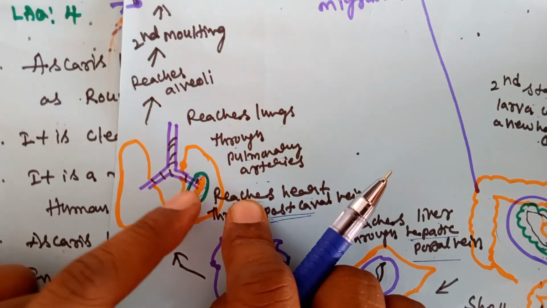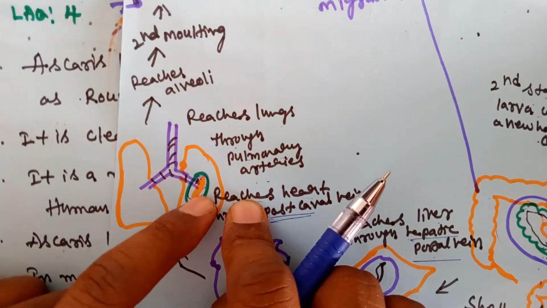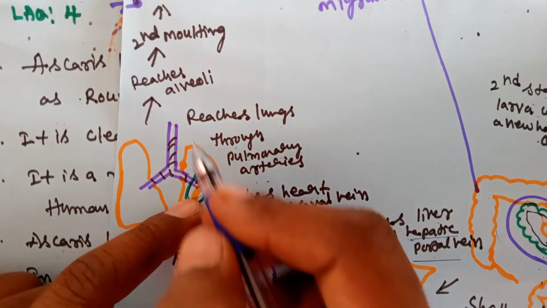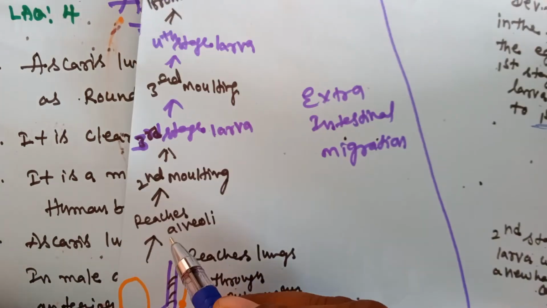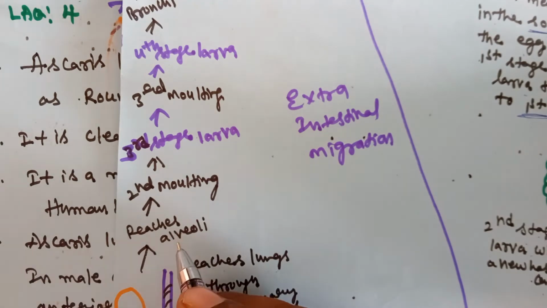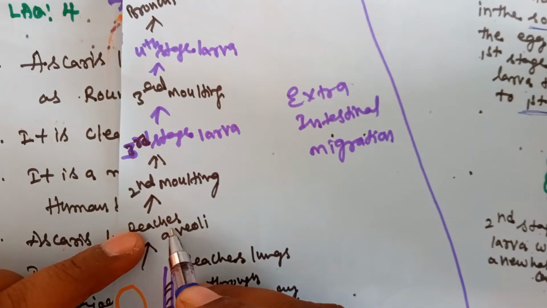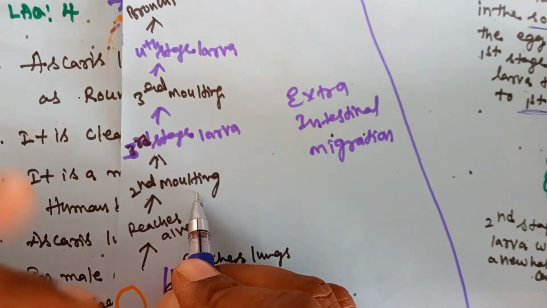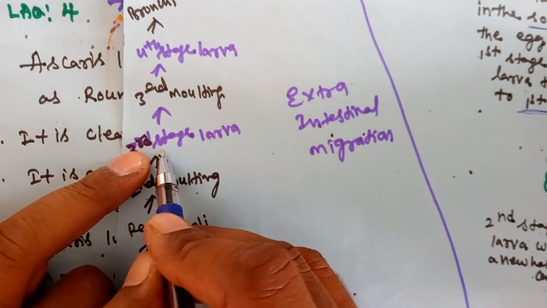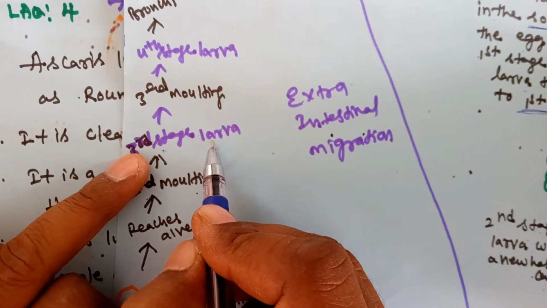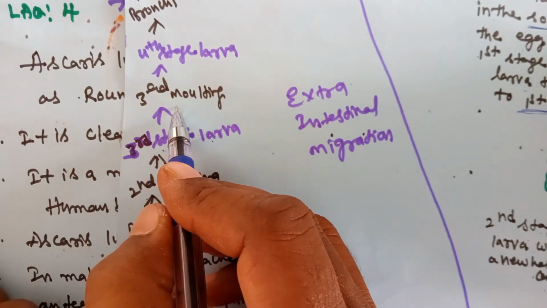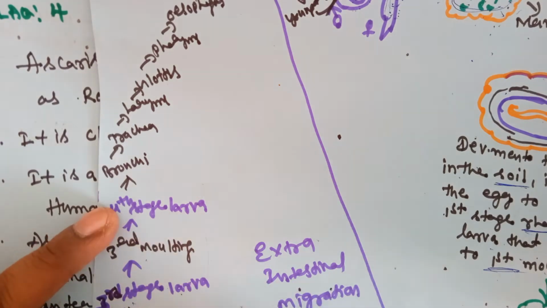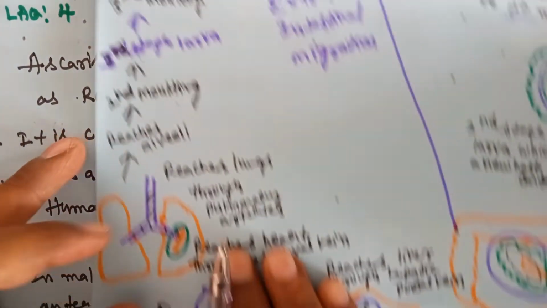Now the larva has settled down in the alveoli, but it will change its place later. In the alveoli, what happens? It takes the second molting. Molting means a change of structure, and the third stage larva is formed. It takes the third molting, and the fourth stage larva is formed. This total process occurs in the alveoli.